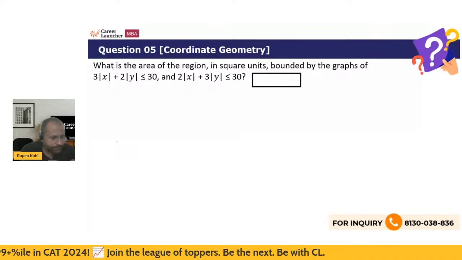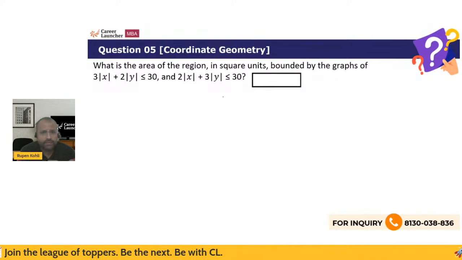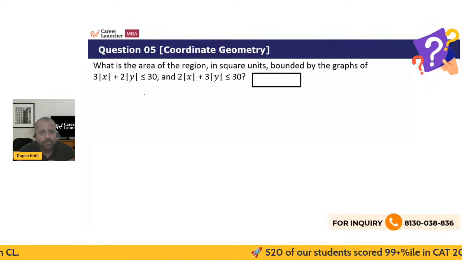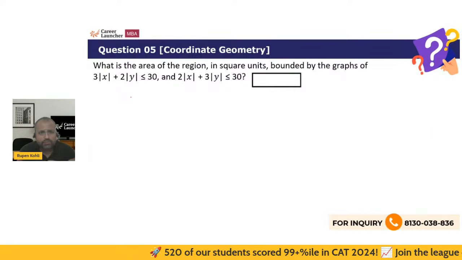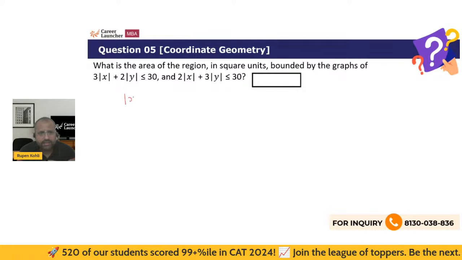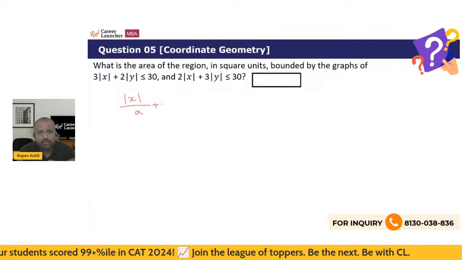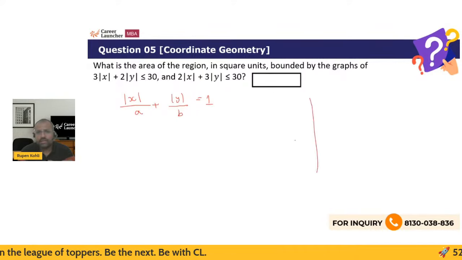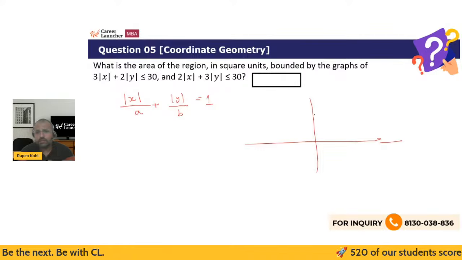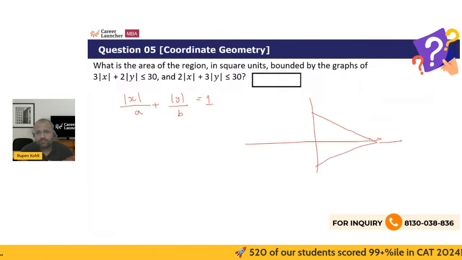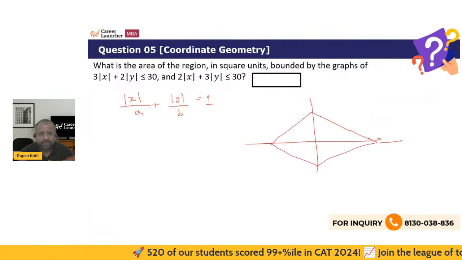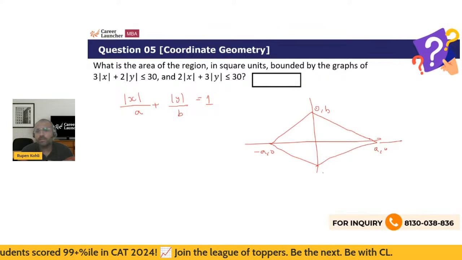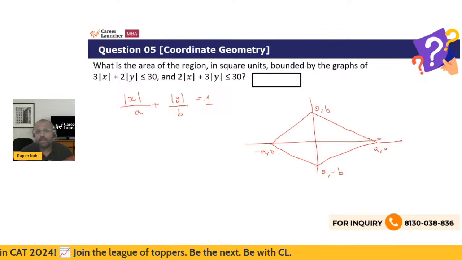So therefore, what we have is basically the graph of, let me generalize this, mod x by a plus mod y by b equals 1. This is a standard graph. All of you should know this. It is a rhombus centered at the origin and passing through a comma 0, minus a comma 0, 0 comma b and 0 comma minus b. So that is the standard graph, mod x by a plus mod y by b equals 1.